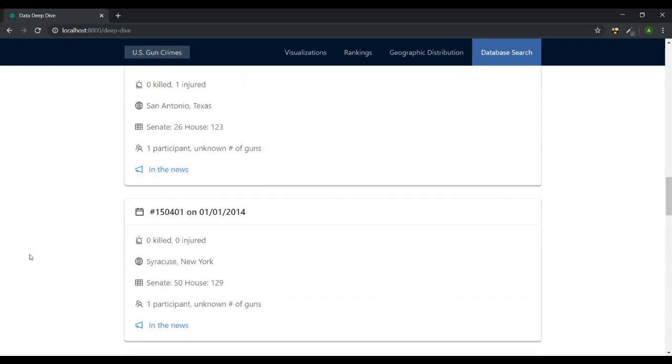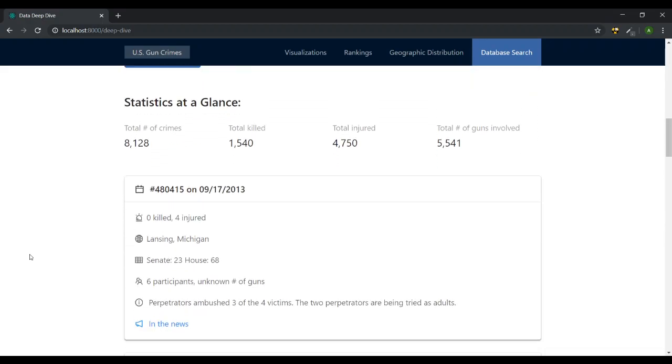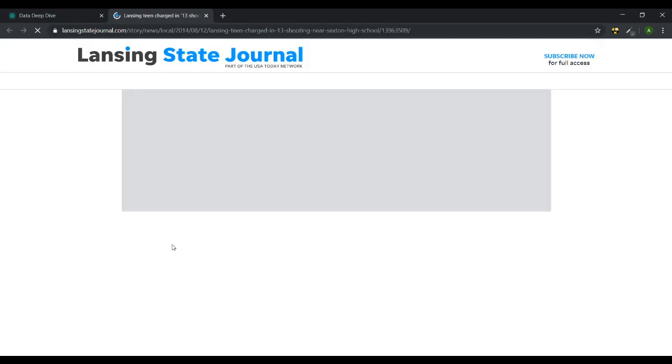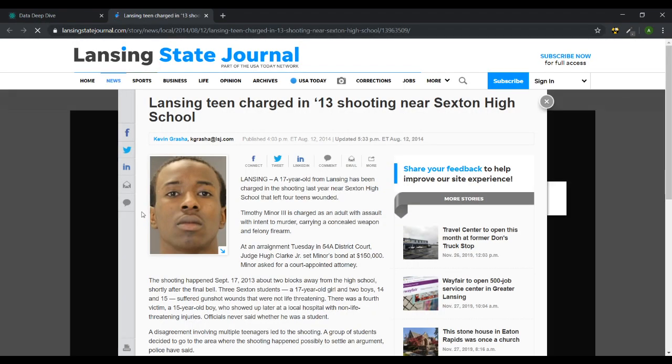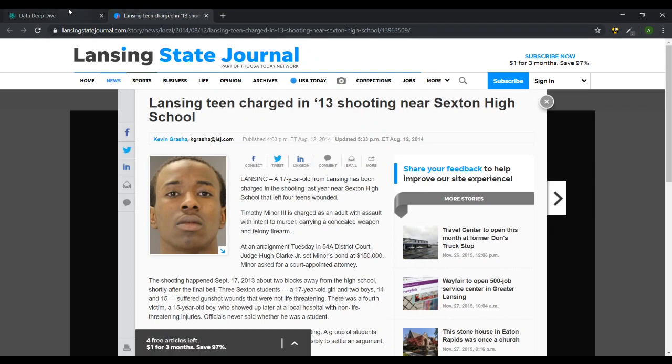Each one also has an in the news link at the bottom that you can click and it will take you to an actual news article related to that gun crime. Here we see one from the Lansing State Journal.